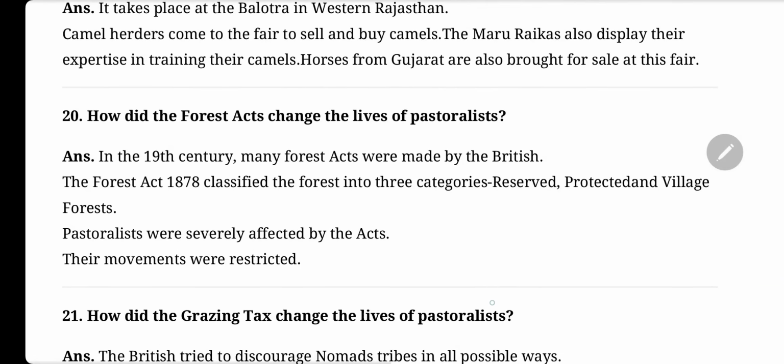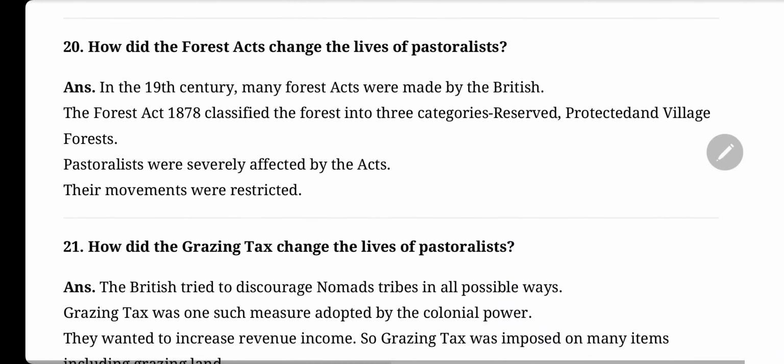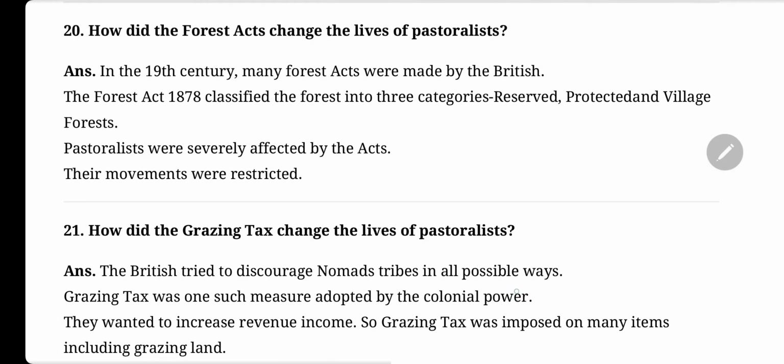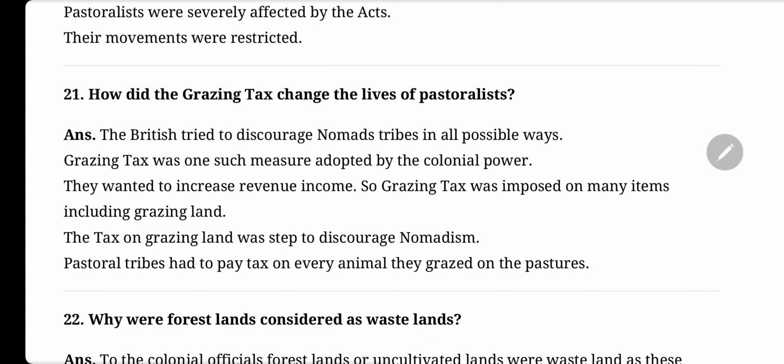How did the Forest Acts change the life of pastoralists? In the 19th century, many forest acts were made by the British. The Forest Act of 1878 classified the forest into three categories: reserve, protected, and village forest. Pastoralists were severely affected by the acts. Their movements were restricted.